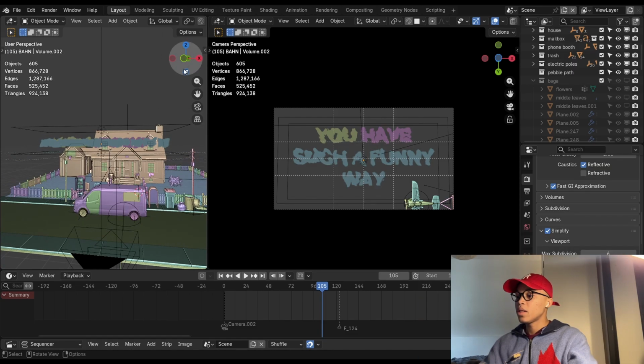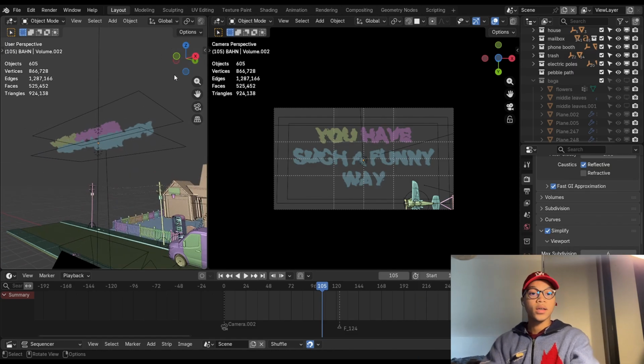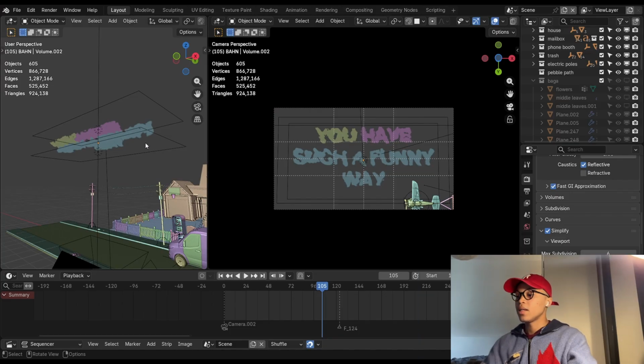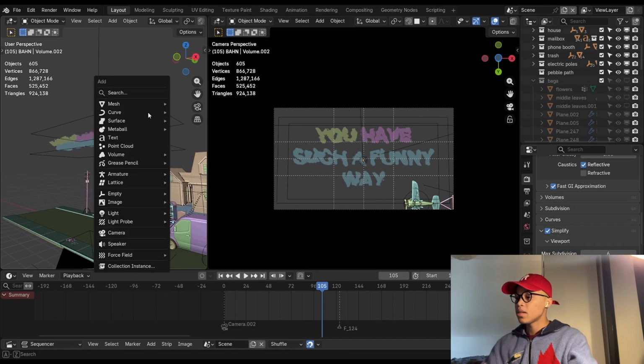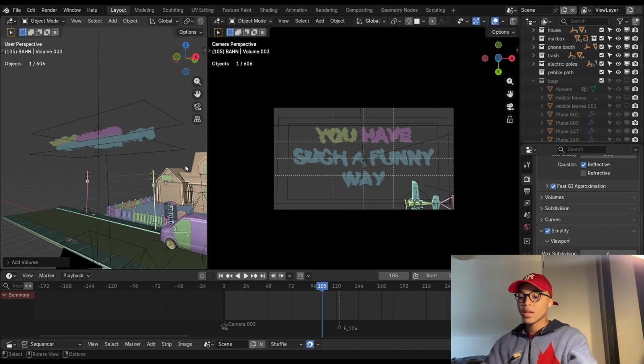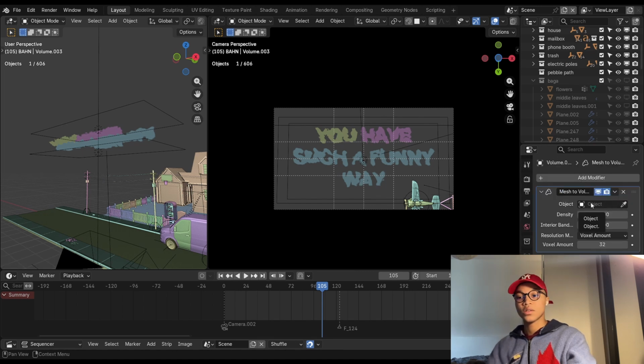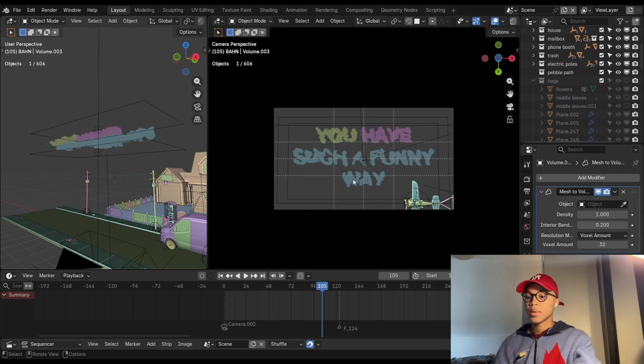But the way I made this is basically I just added a normal text, like a text that was written "you have such a funny way," and then I added a volume empty. It should be here, a volume empty, and then I added this modifier which is called the meshed volume, and the object was the text. So then this volume gets the shape of the text, and then you have to adjust the voxel amount. The higher it is, the better quality it is.